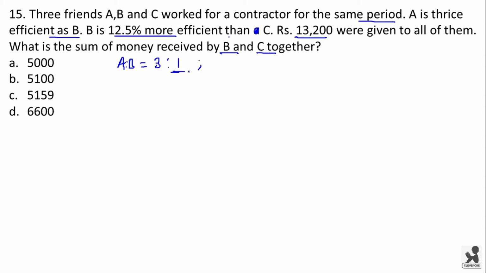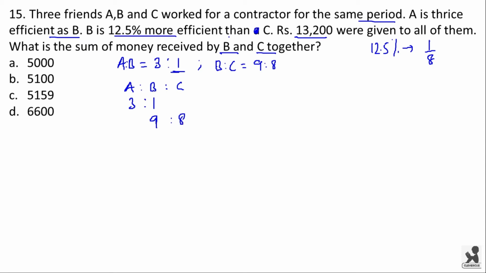Now similarly, B is 12.5% more efficient than C. Here you have to convert this 12.5% into fraction. This is 1 by 8. That means B is to C will be equal to 9 is to 8. Now we have to find A is to B is to C. Here A is to B is 3 is to 1 and B is to C is 9 is to 8.